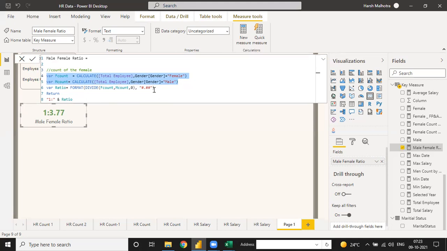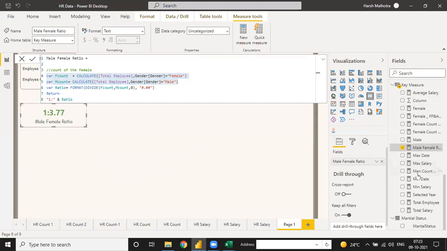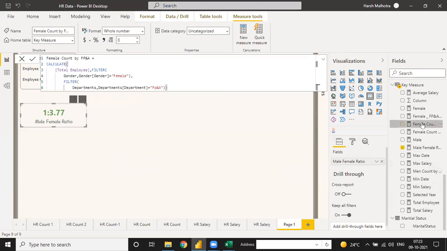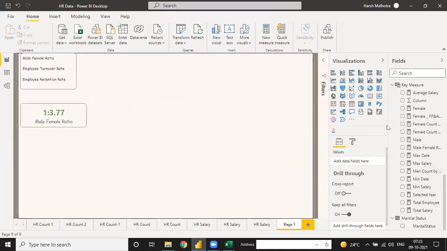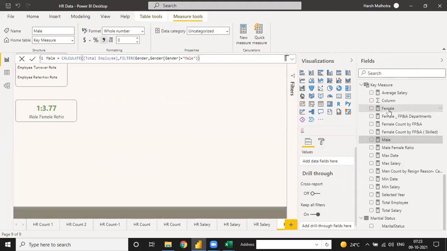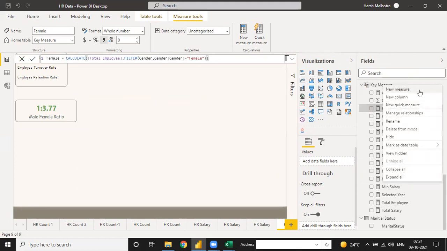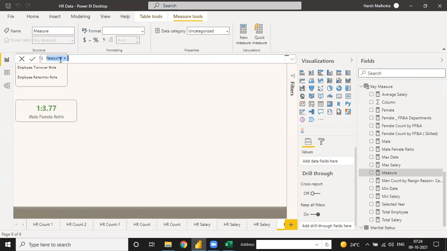Any doubt? Because I am using a different way. Right now if I check in my data, I think we have a female count. Let me check if we have or not. See, male count we have and female count also we have. So we have both the counts. Then we can just use a ratio function only. We don't want to use a variable function. We just use a total var ratio and then we can just return the value.